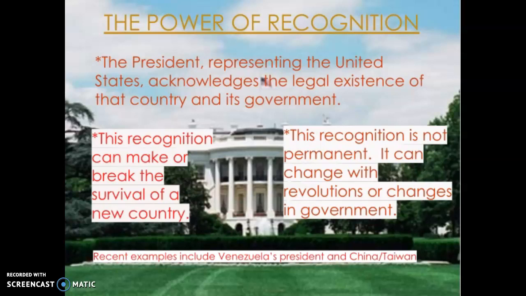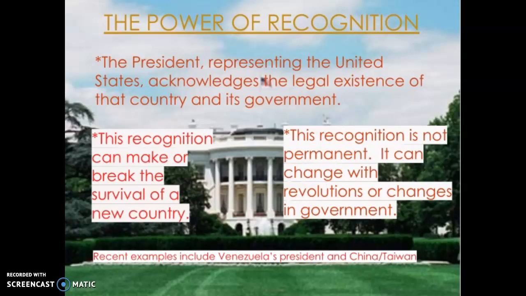And if the president recognizes, brings to the White House, says that one group or one person is the official leader of that country and that conflict, that can have tremendous impact on what's going on around the world.